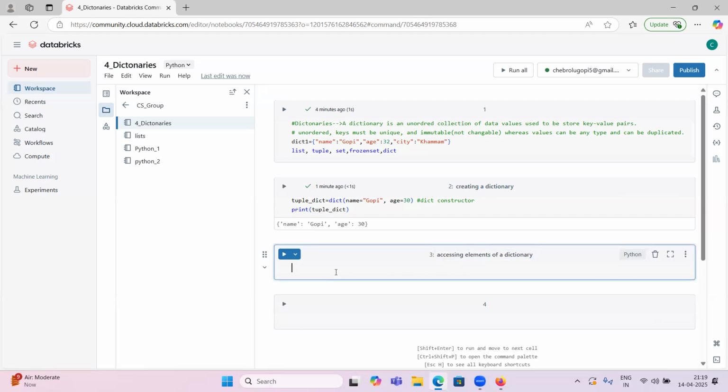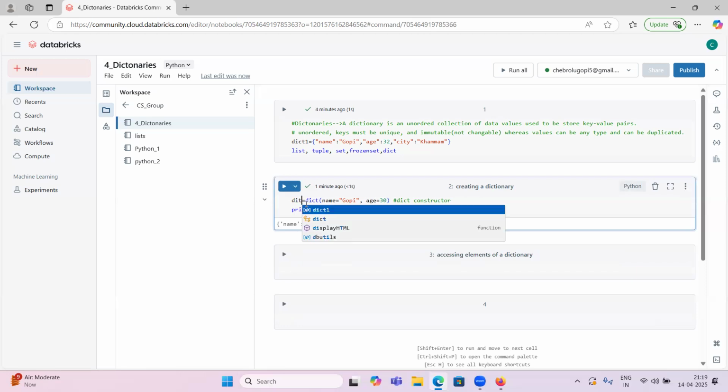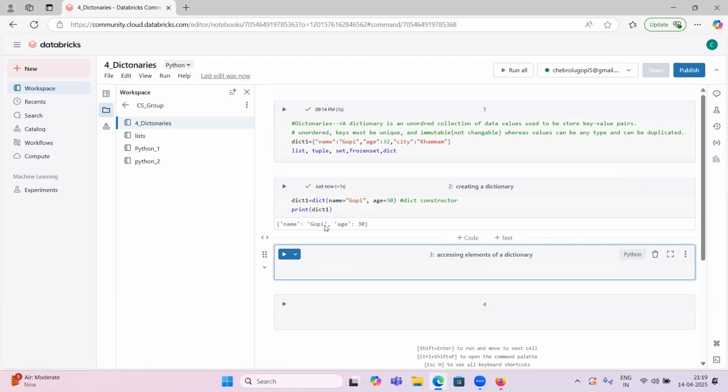How can we access these dictionary elements? Let me change this name to dict1. Let's run it.